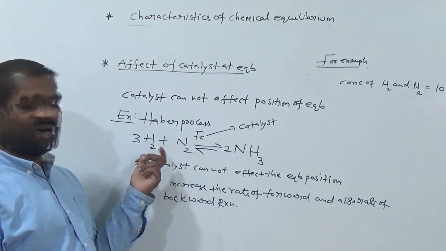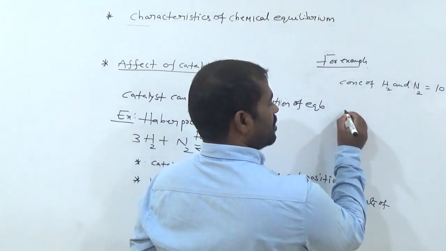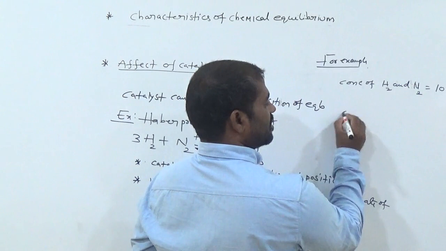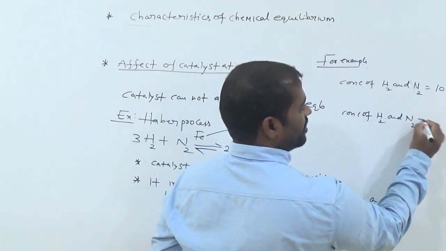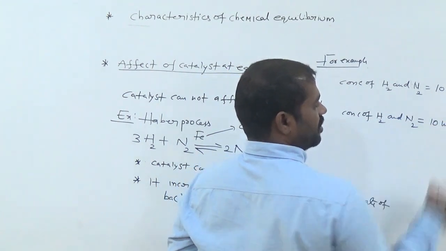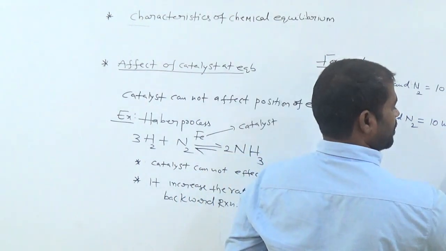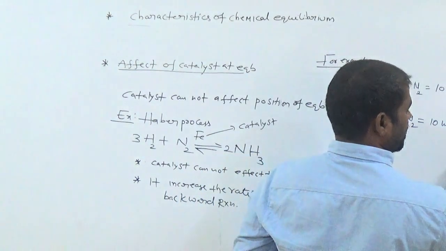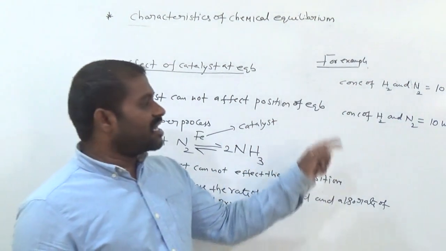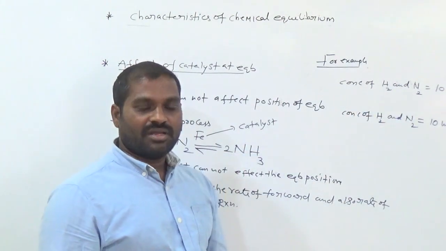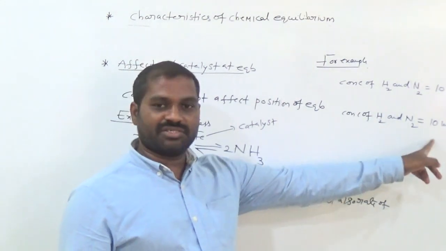And the concentration of H2 and N2 is equal to 10 moles without catalyst also. In the presence of catalyst, the concentration of the reactants is 10 mole. In the absence of catalyst also, the concentration of H2 and N2 is also 10 mole.